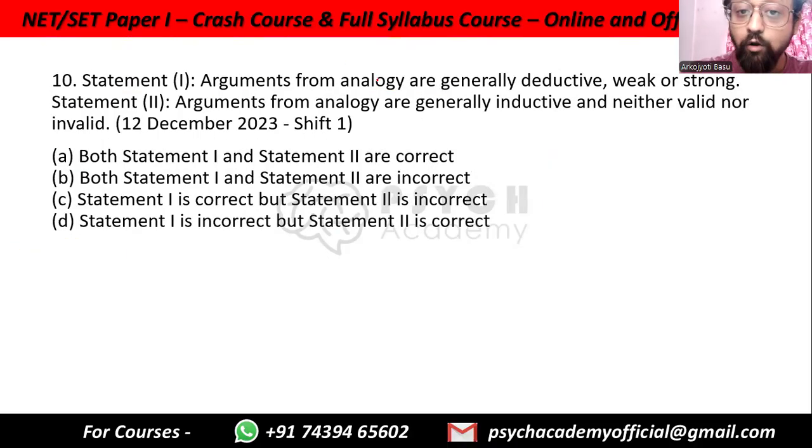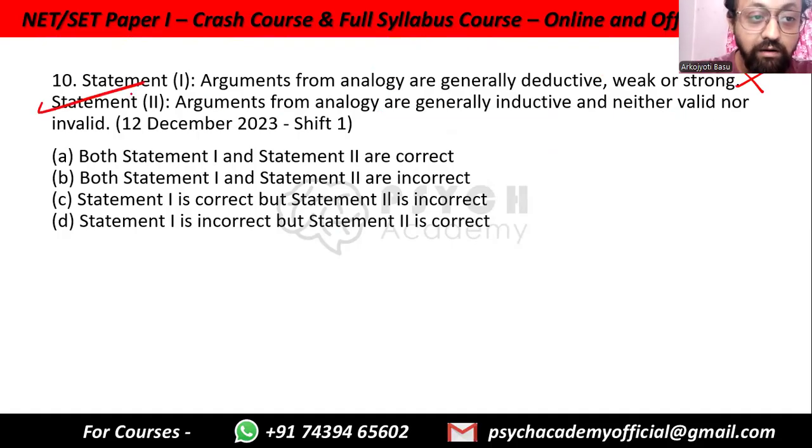Statement 1. Arguments from analogy are generally deductive, weak, or strong. No, arguments from analogy are inductive, because in analogy, once again, we do not have information about all the instances. So it is only likely to be true, not guaranteed to be true, which means it is inductive. Arguments from analogy are generally inductive and neither valid nor invalid.